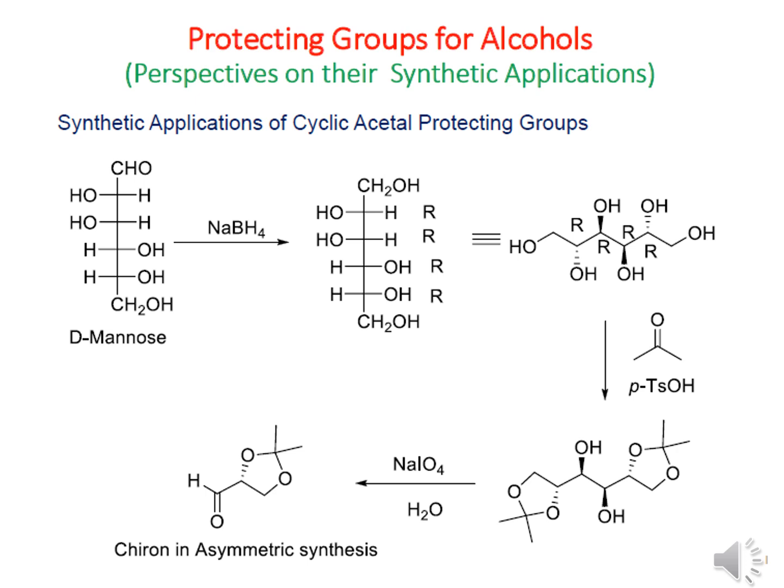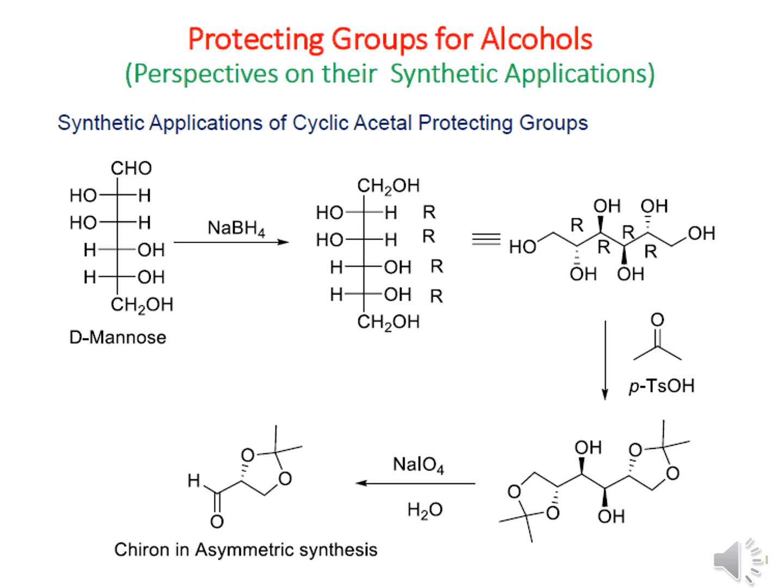As we see, the primary alcohol is more reactive than secondary alcohol. In this molecule there are actually 4 secondary alcohols and 2 primary alcohols. So when we try to protect the diol through ketone using para-toluenesulfonic acid, the primary alcohol should be involved in the formation of acetal.